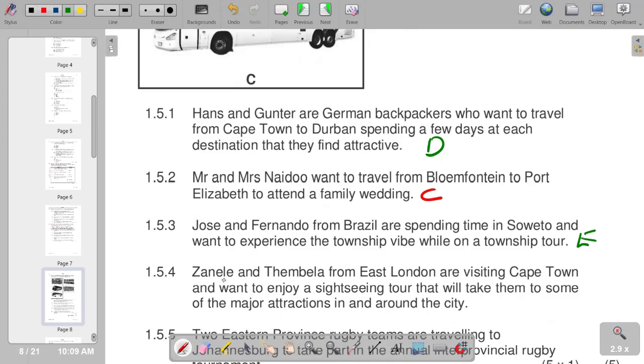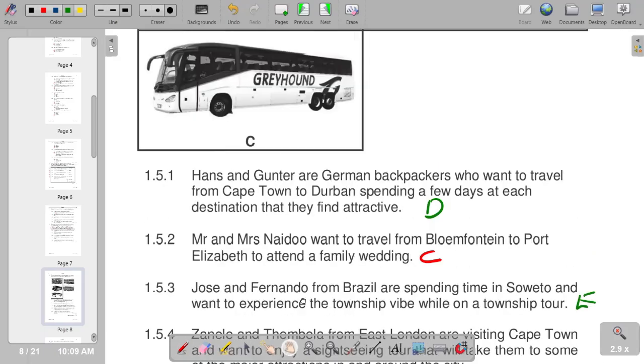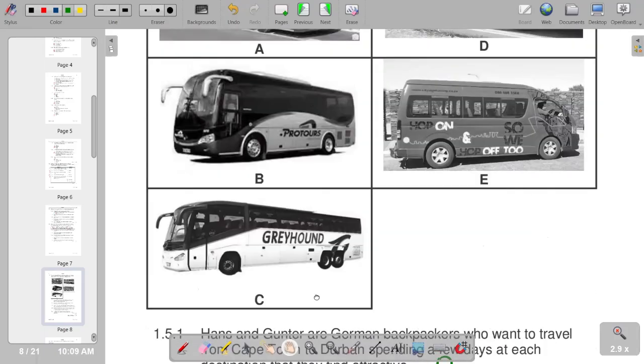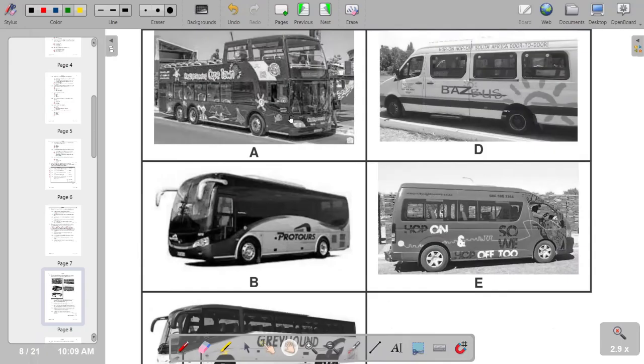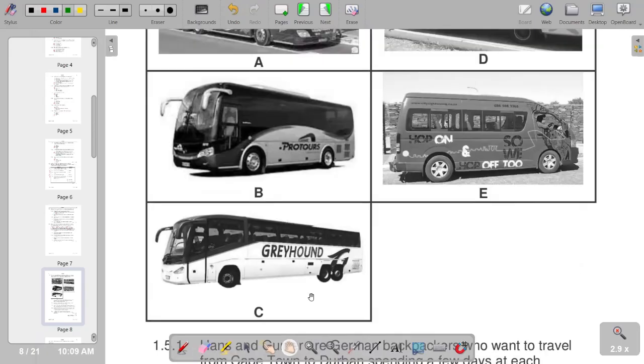Then Zanele and Thembela from East London are visiting Cape Town and want to enjoy a sightseeing tour that will take them to some of the major attractions in and around the city. So 1.5.4, we again check which one is the most appropriate. We see that A is the most appropriate.